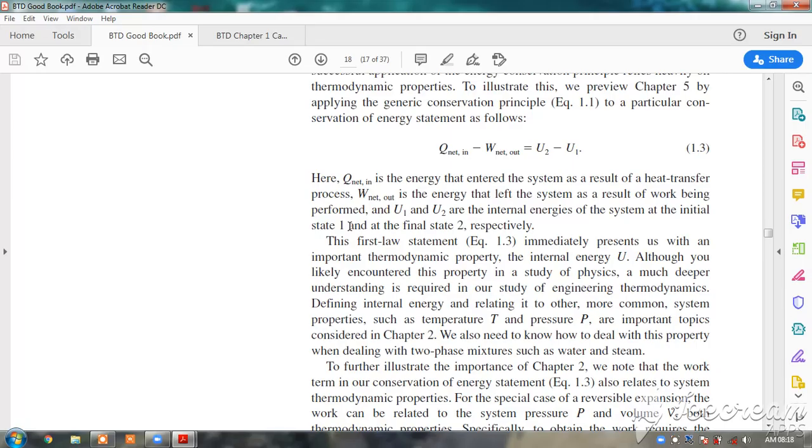and U1 and U2 are the internal energies of the system in the initial state 1 and in the final state 2 respectively. So the system is having an initial internal energy of U1, and after this heat and work interaction, the final internal energy in the system is U2. Okay.